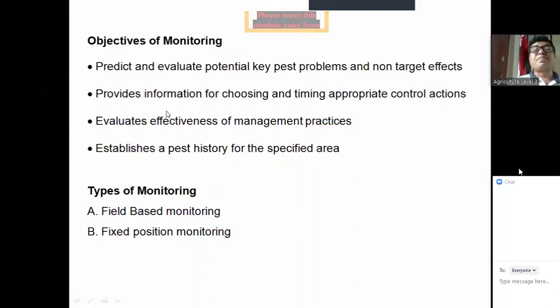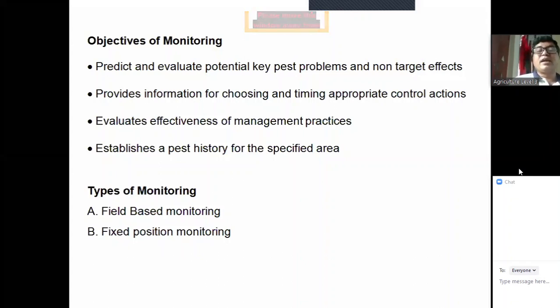Provides information for choosing and timing appropriate control actions. So if you have monitoring data, you can provide the information for choosing what would be the method and when you have to apply this control method. Evaluate effectiveness of management practice. By monitoring, you can also evaluate the effectiveness. Say, for example, if you want to use one insecticide, the effect of that insecticide, by monitoring you can measure it, you can evaluate it.